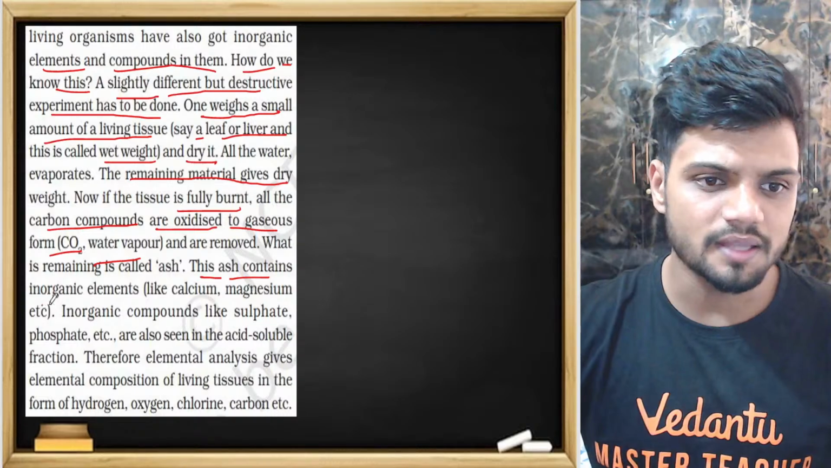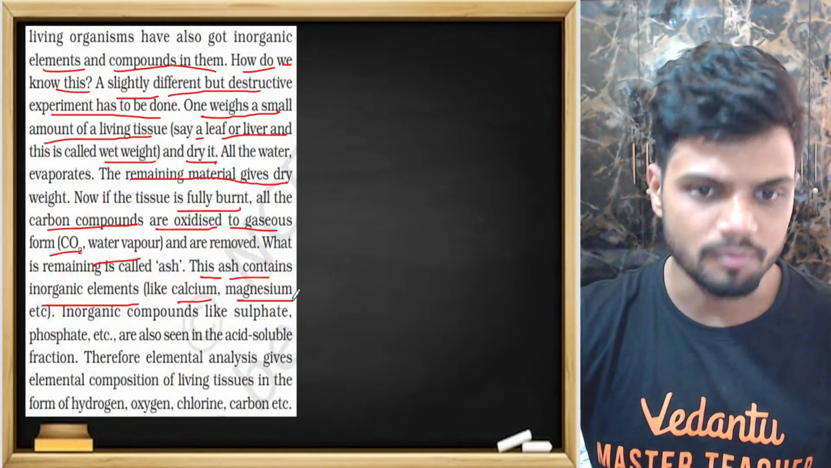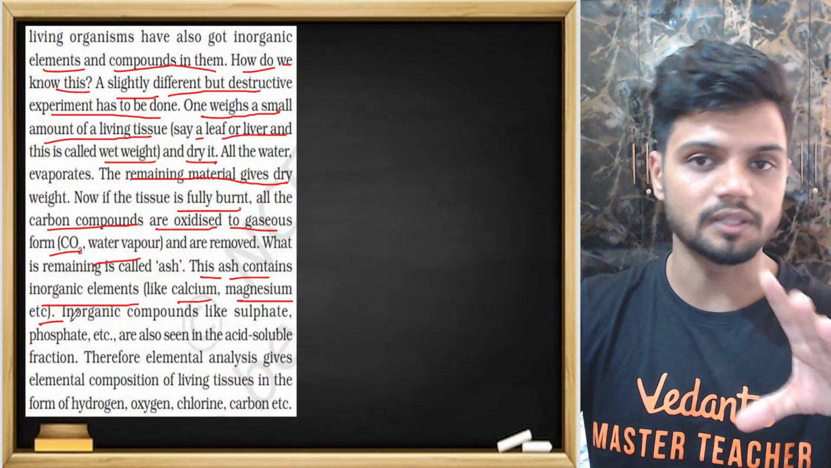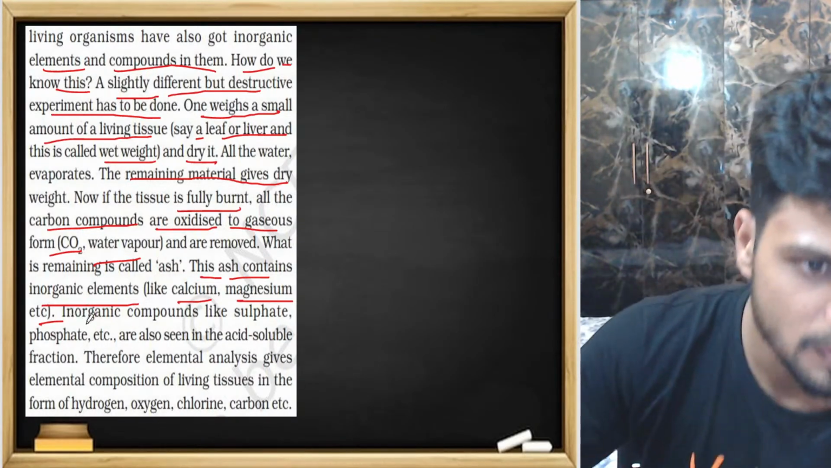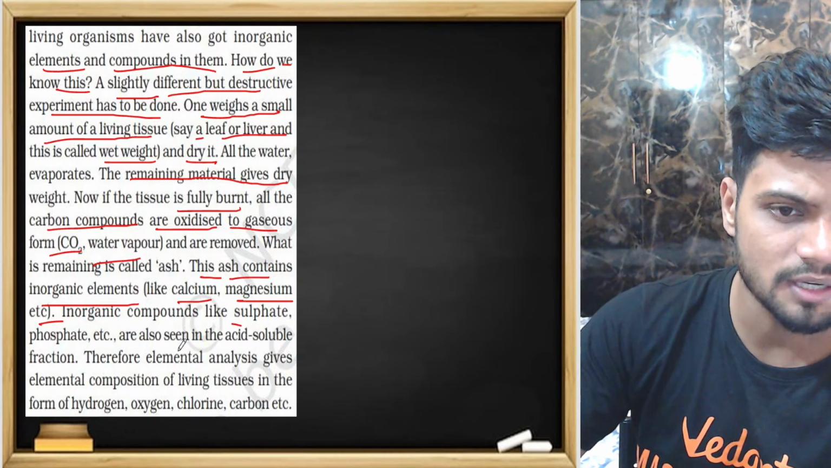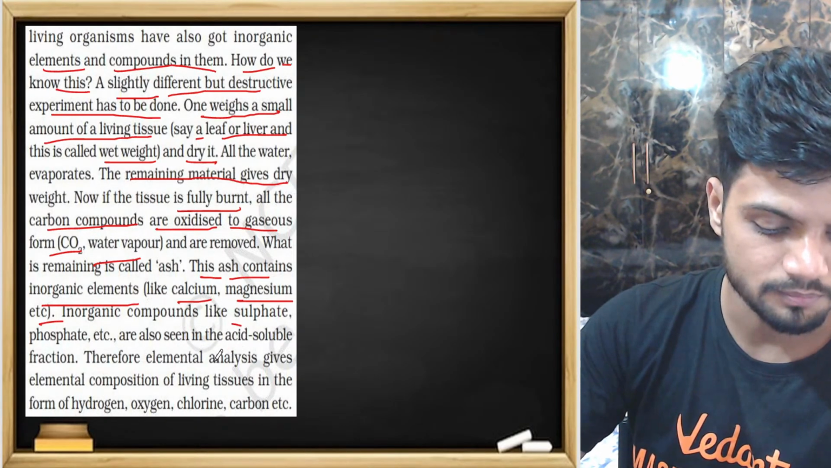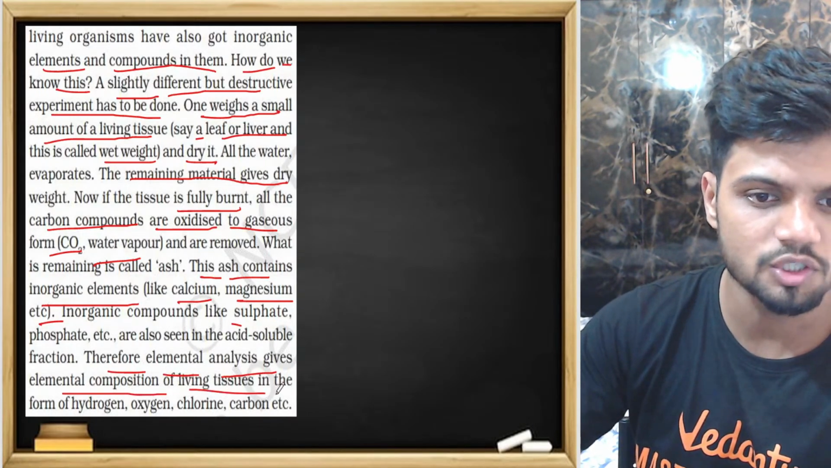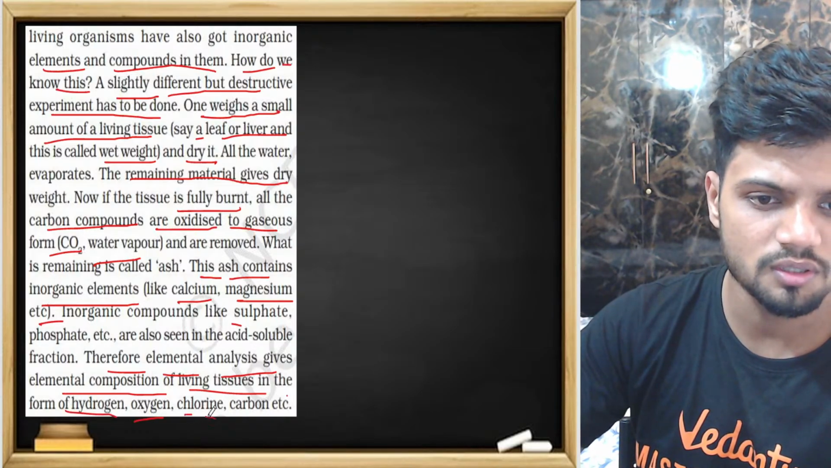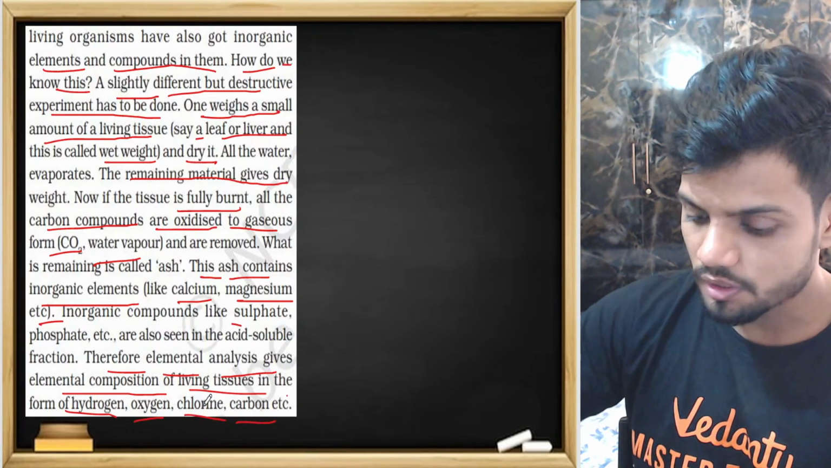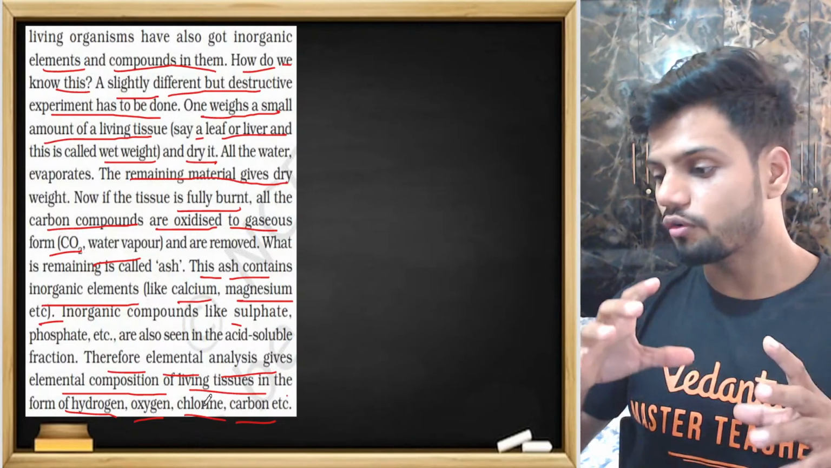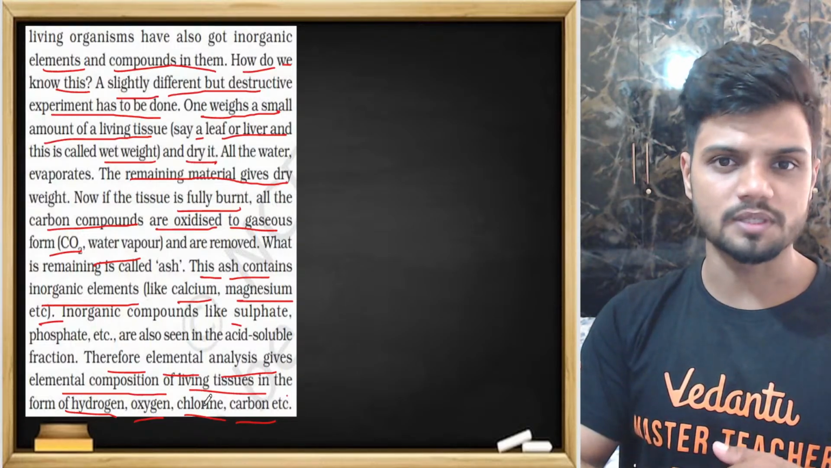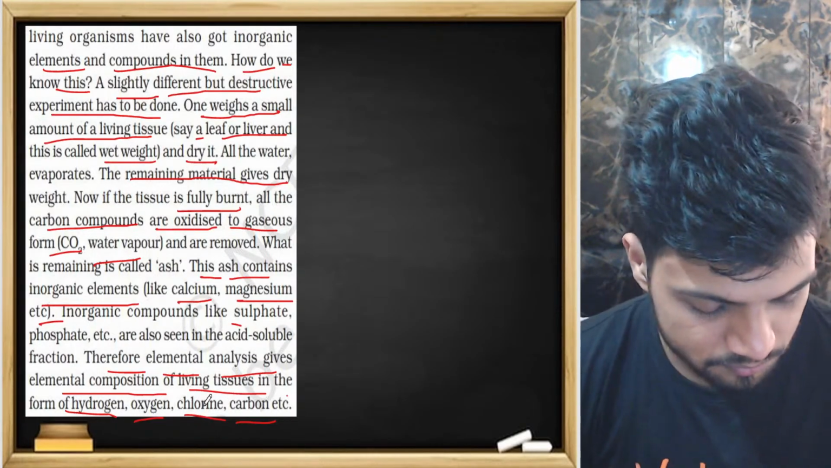This ash contains inorganic elements like calcium, magnesium, etc. These are the different types of inorganic things present here. Inorganic compounds like sulfate and phosphate, etc., are also seen in the acid soluble fraction. Therefore, elemental analysis gives us the elemental composition of living tissues, such as hydrogen, oxygen, chlorine, carbon, etc. So chemical analysis is basically telling you which type of organic compound is present and which type of inorganic compound is also present in the case of your plants.